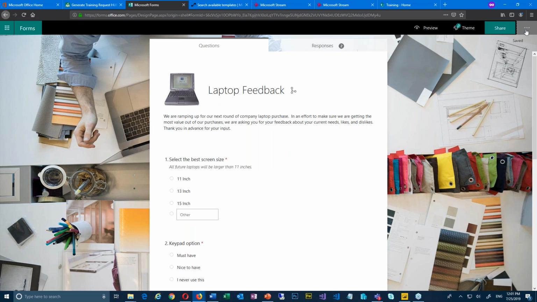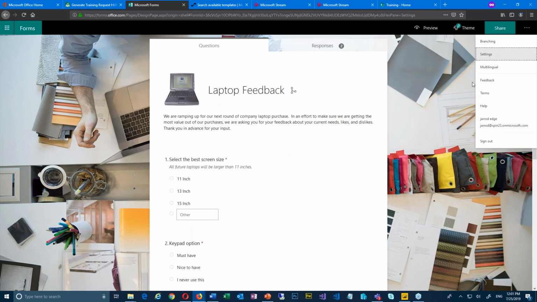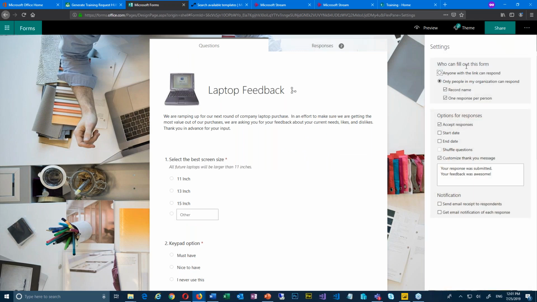So I'm going to go back. Other things over here in settings that you'll find nice: who can fill out this form? Brittany, what did you choose? For the one I sent out to you guys, I did the top one. Anyone with the link can respond. Yep, so that's anonymous, right? The other option is only people in my organization.